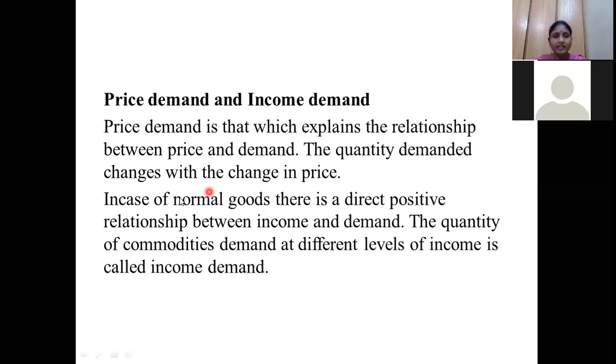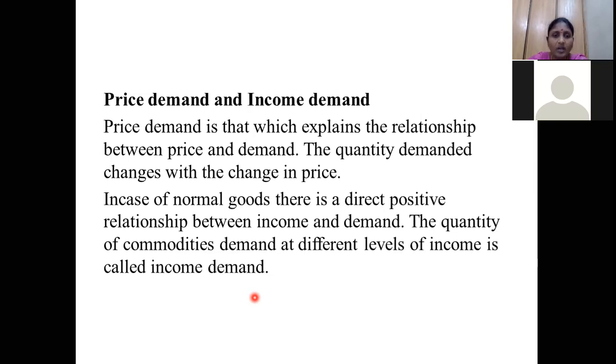If you take normal goods, there is a direct positive relationship between income and demand. The quantity of commodities demanded at different levels of income is called income demand. Each and every consumer buys different kinds of commodities to satisfy their wants.